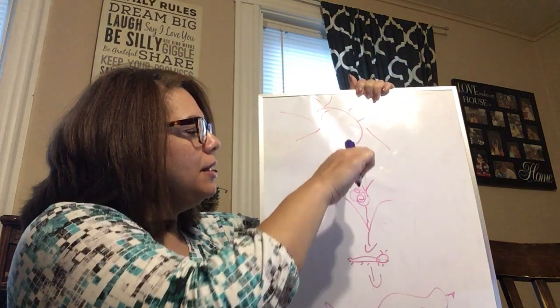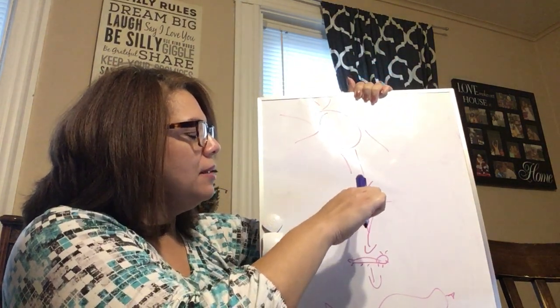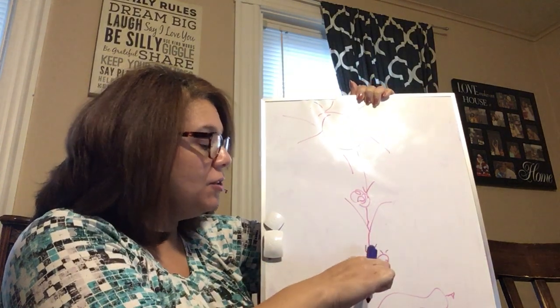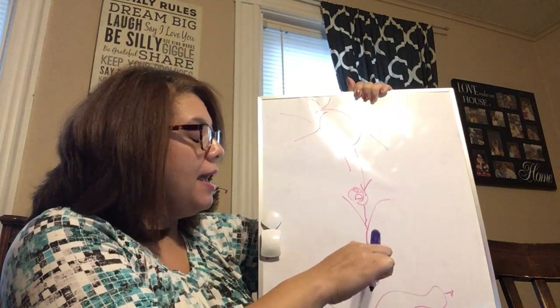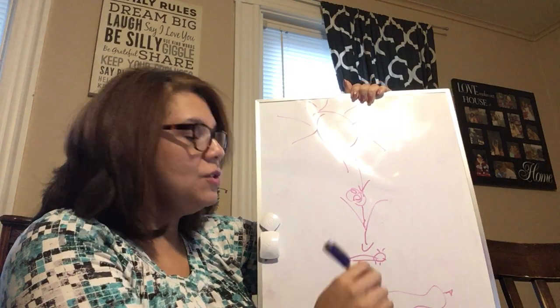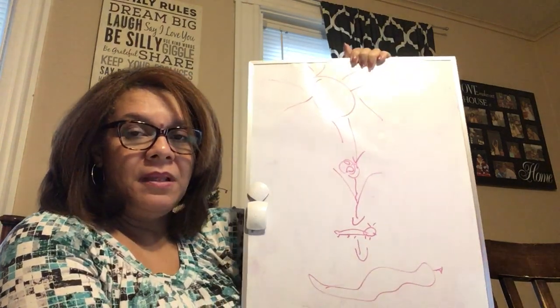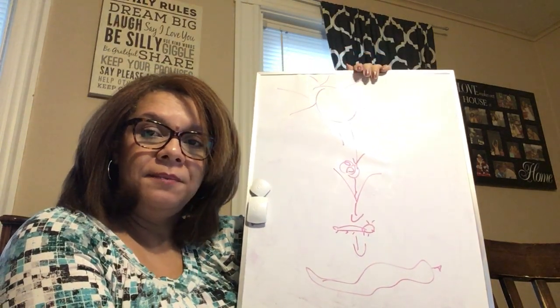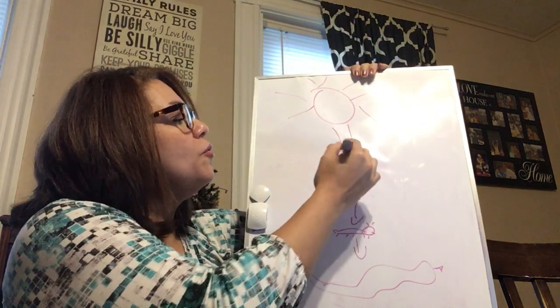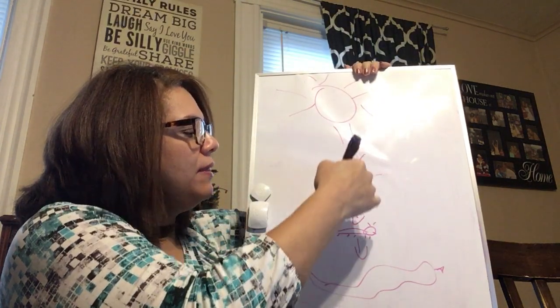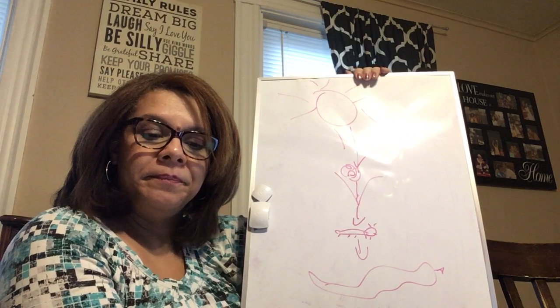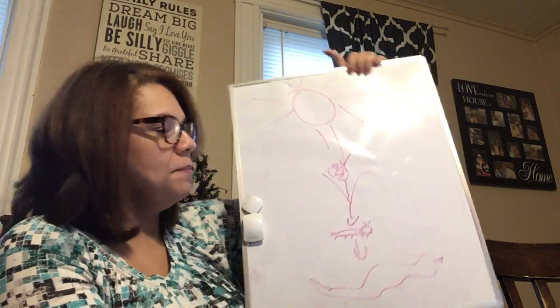The sun gives energy to the plant, gives energy to the grasshopper, and the grasshopper gives energy to the snake. That's an example of a food chain. It's the movement of energy from one living thing to the other. Okay? Good.